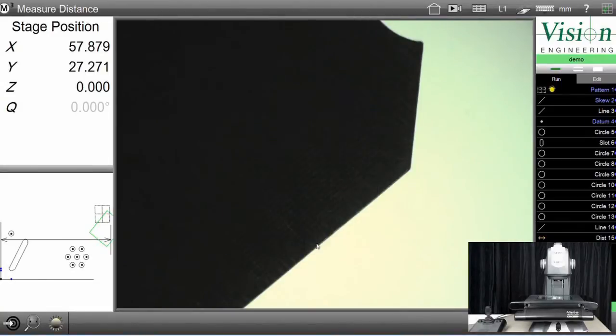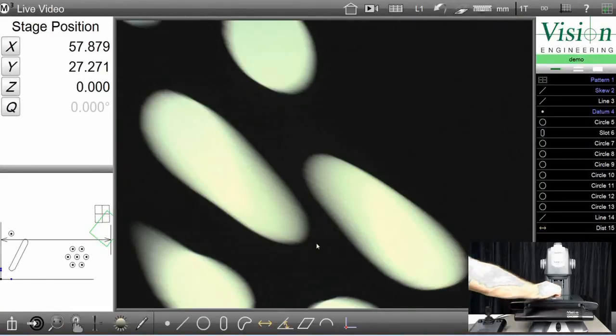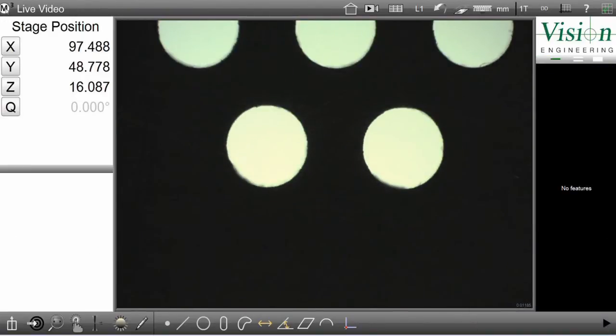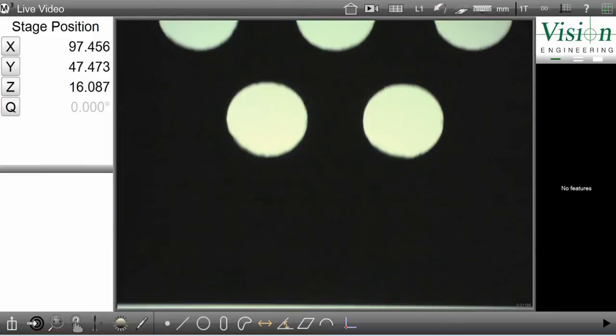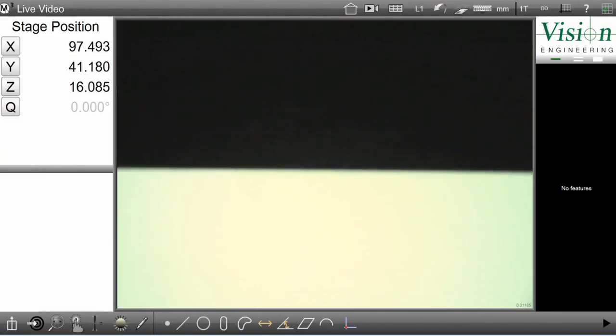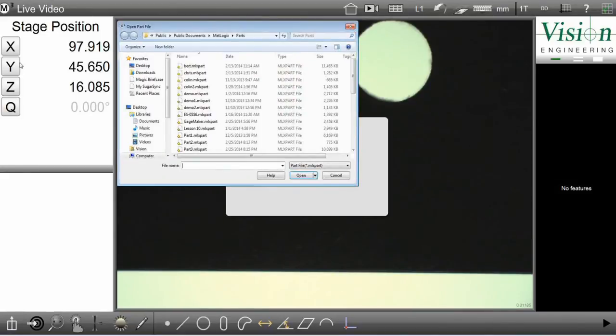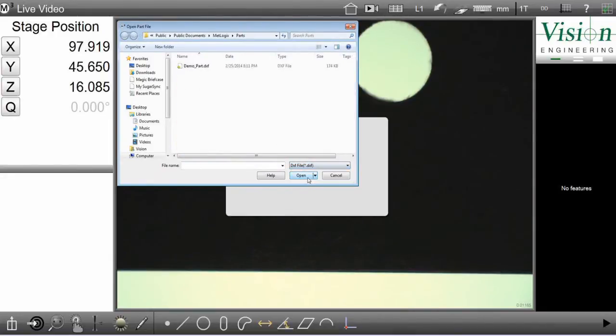I'm going to hit exit now, and I'm going to recreate the program again, but this time I'm going to create everything from CAD. To start off with, I put the part back straight on the machine, and then I'm going to go to the M3 icon and open up the CAD file which I wish to program from. To do this, I click M3 as I just did, open, but then I change to DXF. And this is the DXF file I wish to import.